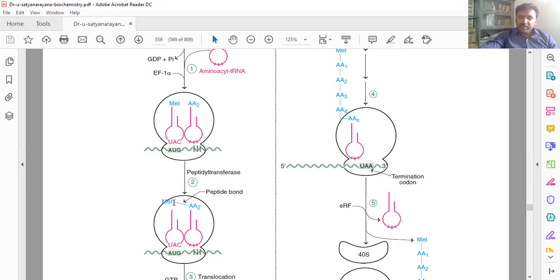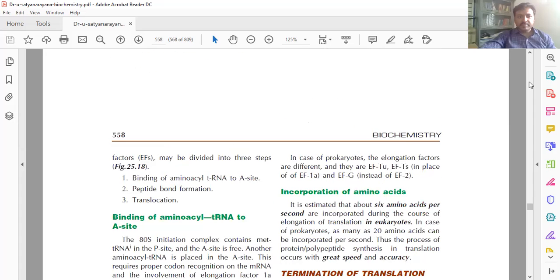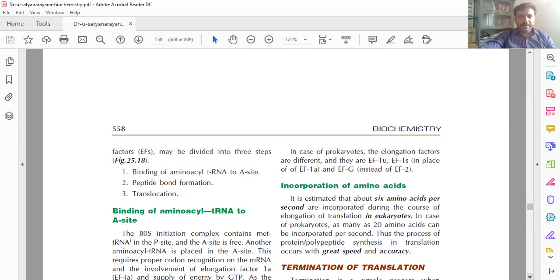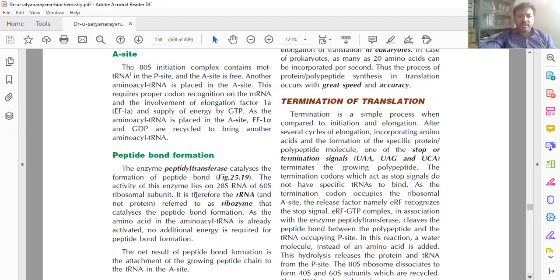Between the first amino acid methionine and the second amino acid that comes, the peptide bond forms. That requires the peptidyl transferase enzyme.